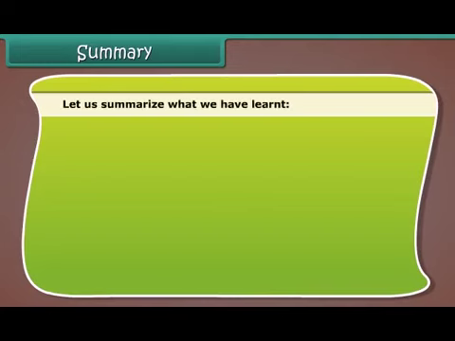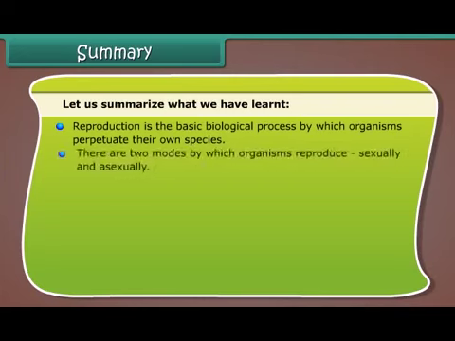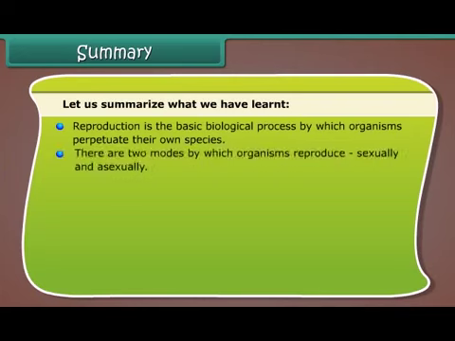Summary. Let us summarize what we have learned. Reproduction is the basic biological process by which organisms perpetuate their own species. There are two modes by which organisms reproduce: sexually and asexually.